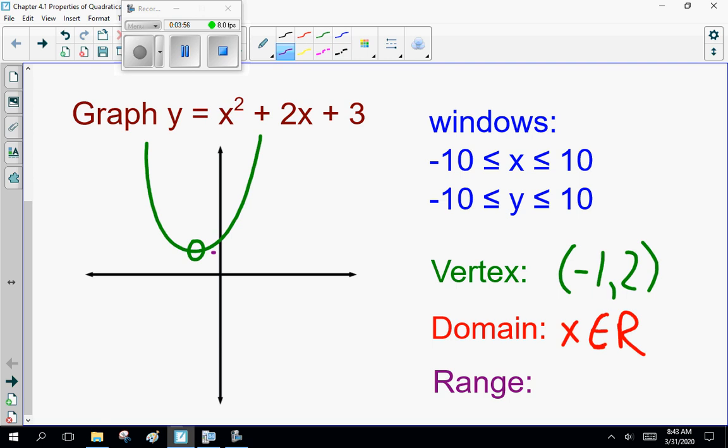Notice here it goes down to plus 2 in your graph. So y is greater than or equal to plus 2. This is the important stuff for this lesson. Can you graph it? Can you find the vertex, domain, and range? Keep your windows minus 10 to 10 unless I say otherwise. So far, so good? All right, good.